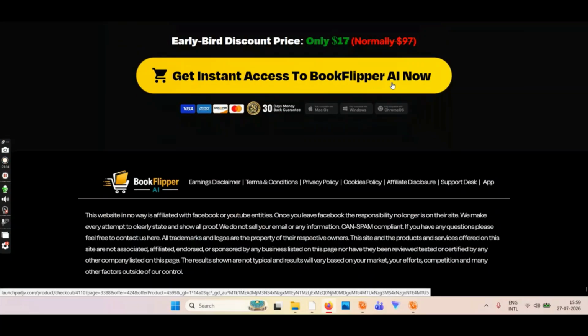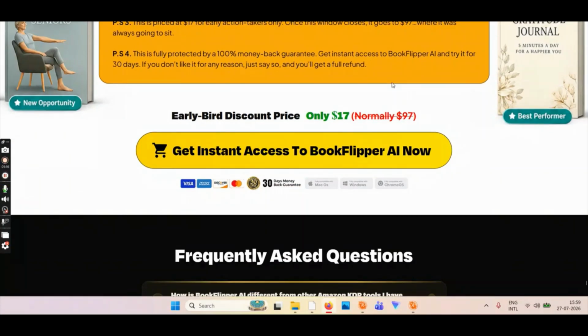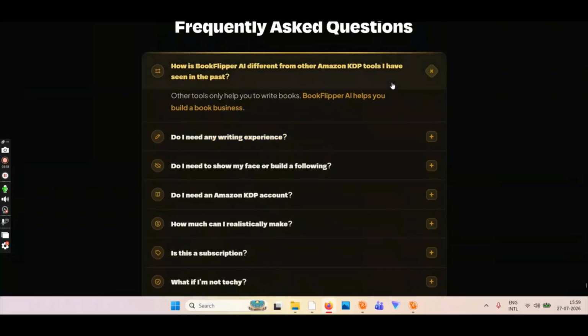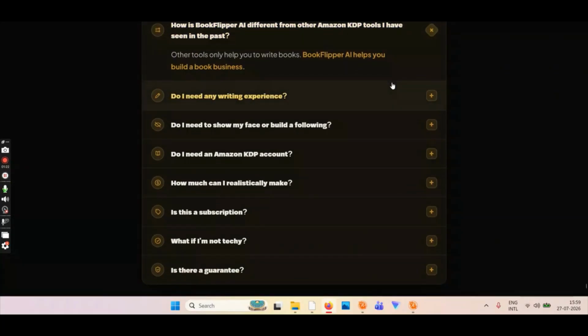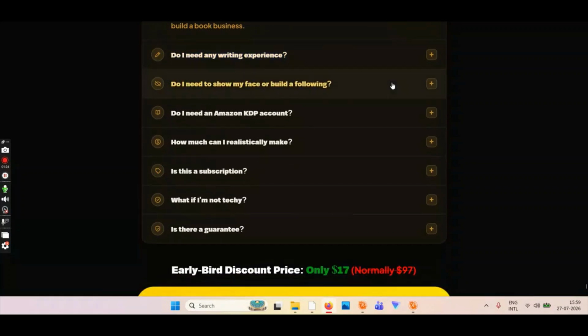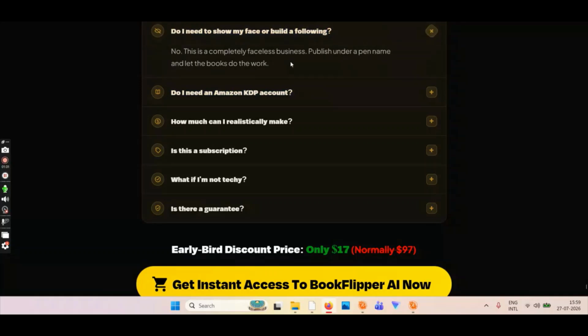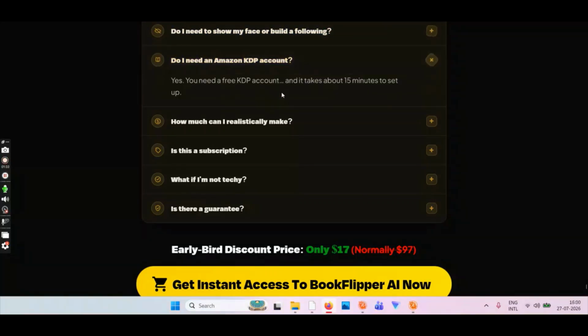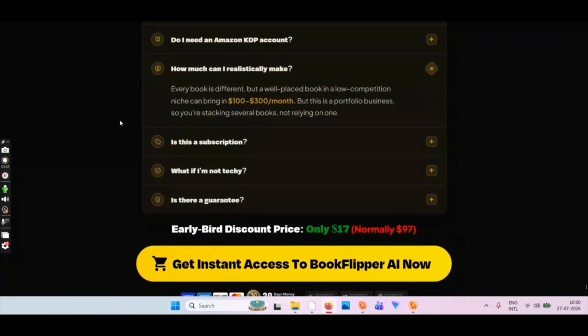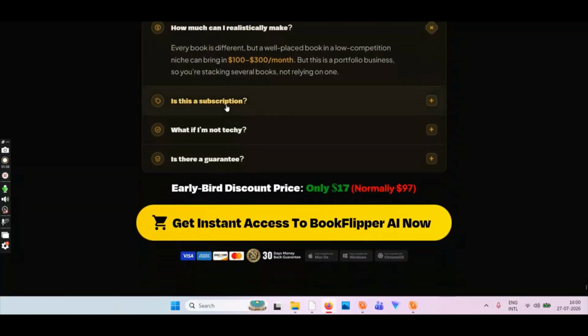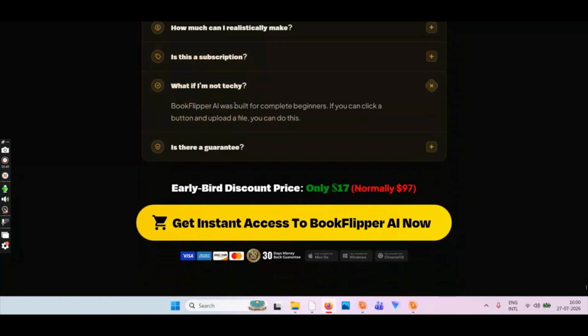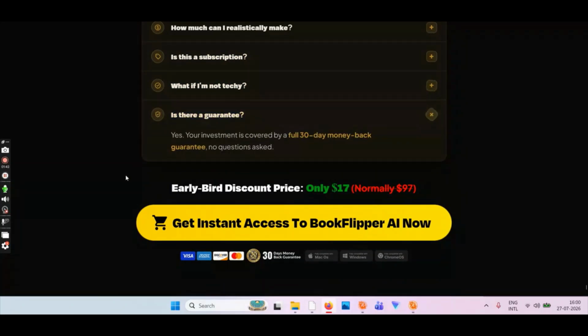Now let me see if we have some question answers on the sales page at the bottom, and after that we can go into the dashboard directly. So what does it say? How is BookFlipper AI different from other tools? It just helps you build some business. Do I need any writing experience? No. Do I need to show my face? Of course not. Why would you show your face in writing a book? Do I need an Amazon KDP account? Yes, you do. How much can I make? Depends on your work. No guarantees. Is this a subscription? No. What if I'm not techie? That's fine. Is there a guarantee? 30 days, I guess. Yes.